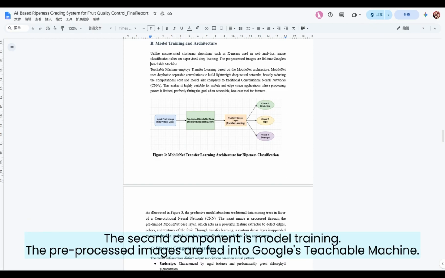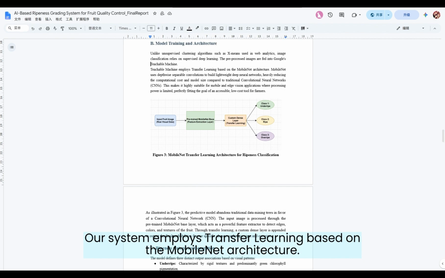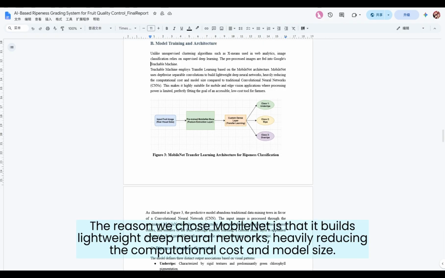The second component is model training. The pre-processed images are fed into Google's Teachable Machine. Our system employs transfer learning based on the MobileNet architecture. The reason we chose MobileNet is that it builds lightweight deep neural networks, heavily reducing the computational cost and model size.